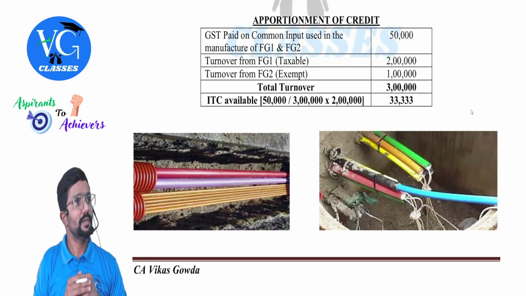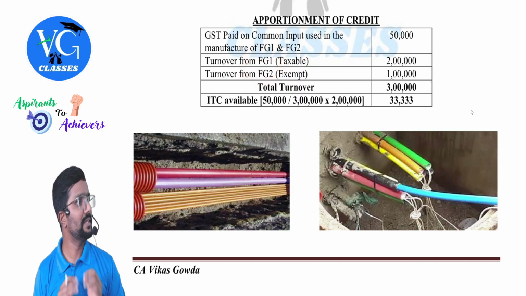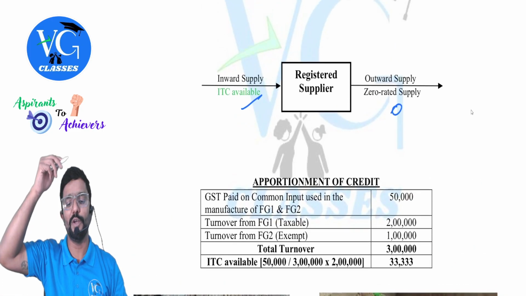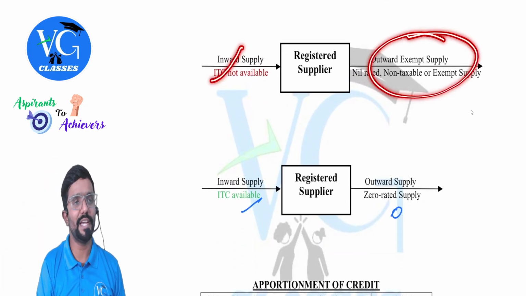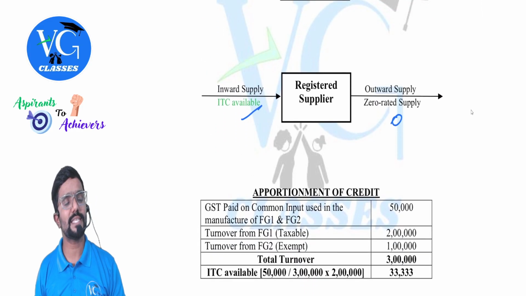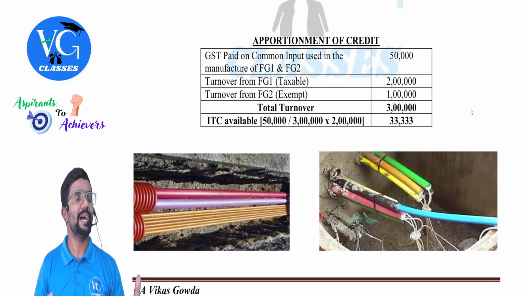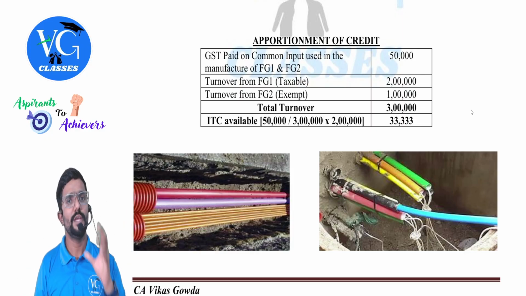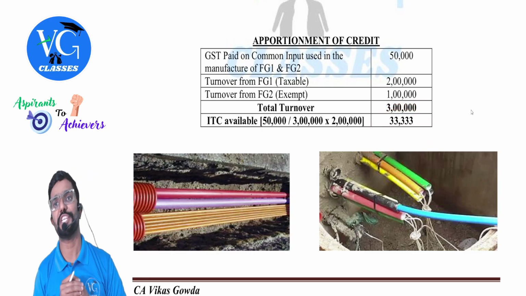Let me take another scenario. Sir, what if FG1, FG2 both are exempt? Both are exempt. In that case, no credit. Did you understand? That is nothing but whatever I told you. Clear? Sir, if an outward supply is fully exempt, no credit at all. Sir, if the outward supply is taxable, full credit. But what we saw here is partial. One input or inward supply is used to produce two or more products, in which a few are taxable and a few are exempt. That means we need to do a proportionate calculation, guys.